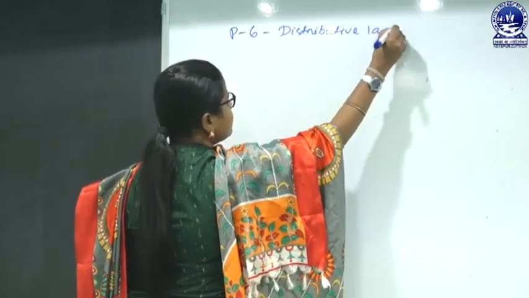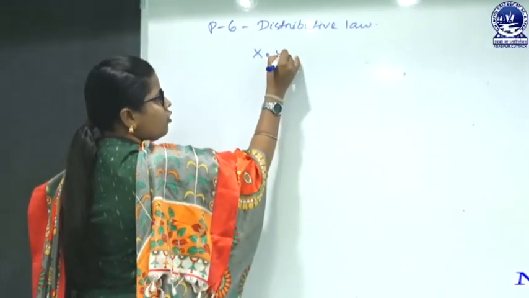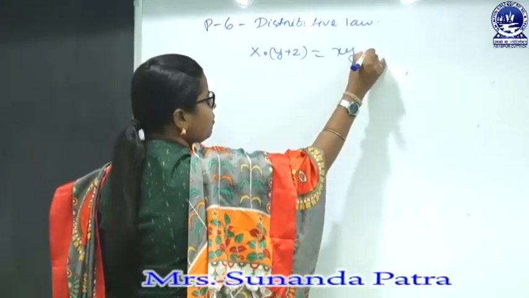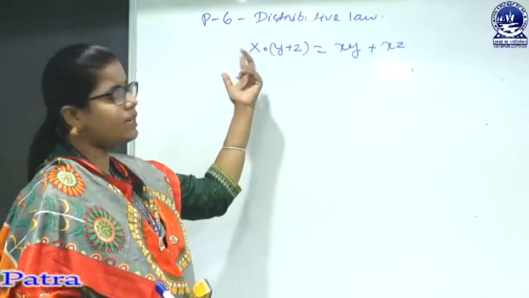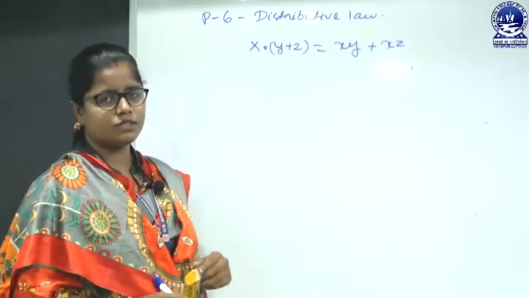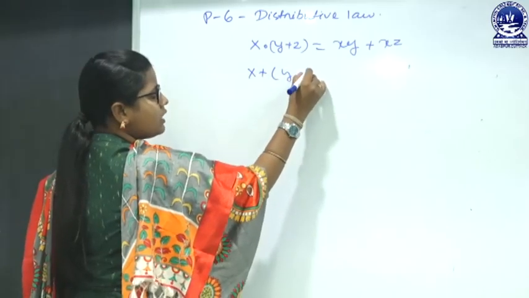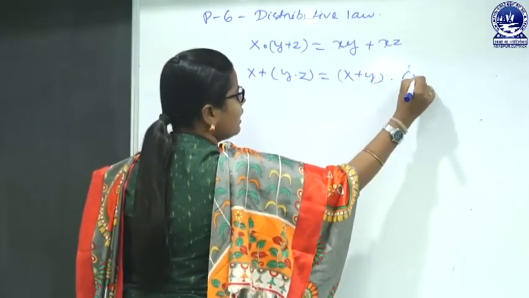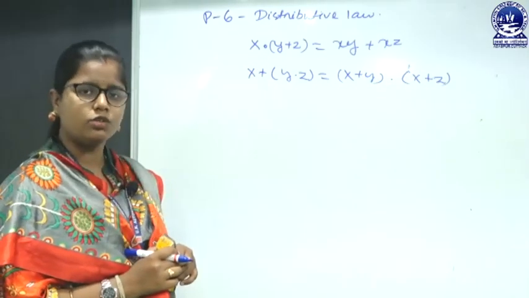So the distributive law says x into (y plus z) equals xy plus xz. If you open this parenthesis, then it is xy plus xz. And x plus (y dot z) will be (x plus y) dot (x plus z). So let's prove it by using the truth table.